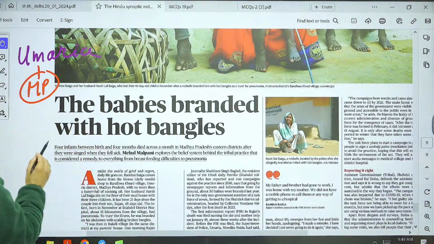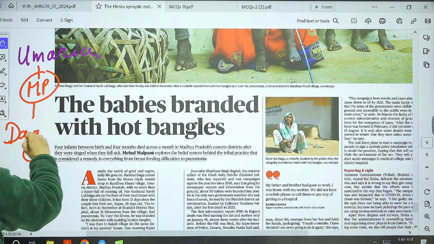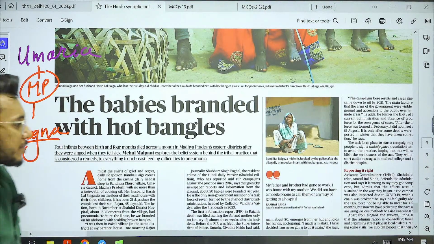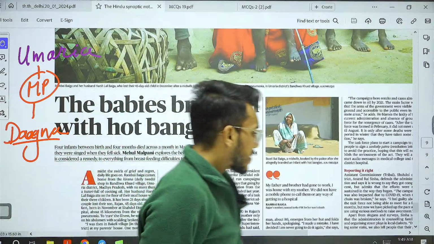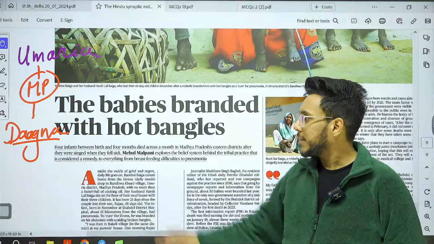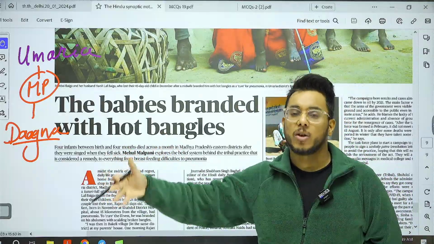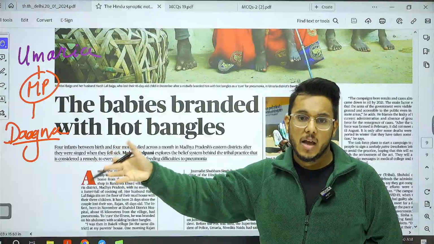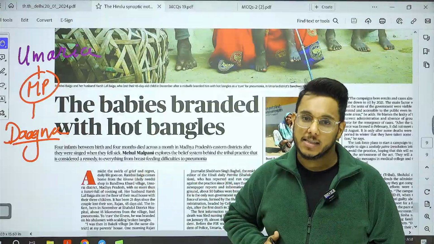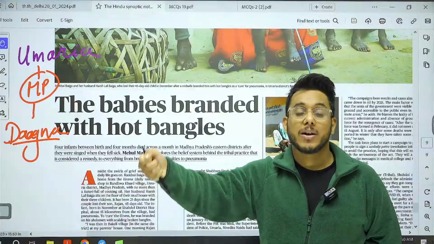And in Umaria district of Madhya Pradesh, there is this practice of Dagna. Now, what is this Dagna practice? This practice is based on a superstition. The superstition is that when a child is ill, suppose a child has fever, pneumonia, or is not consuming breast milk, rather than taking them to a doctor, their bellies or bodies are pierced with hot iron rods, hot iron bangles.